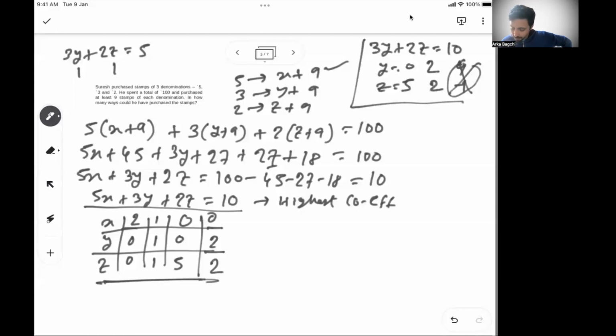Actual numbers of x, y, z will be, actual numbers of 5, 3, 2 will be adding 9 to each of them. Since they have a minimum of 9, the actual numbers are x plus 9, so when we say 200, it is actually 1199. And so there are 4 ways you can find out. So 4 is your answer.